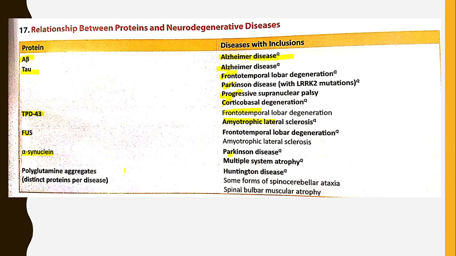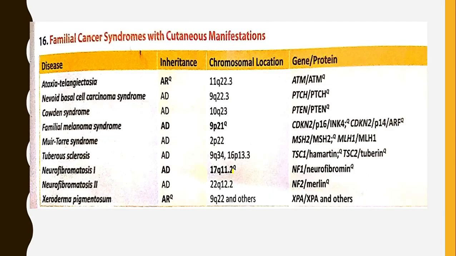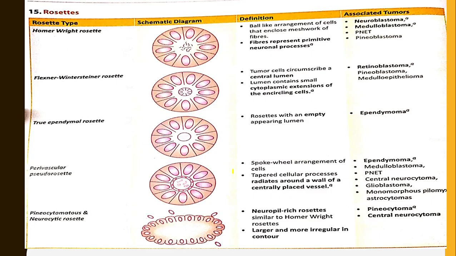Polyglutamine aggregates. These are distinct proteins per disease. They are associated with Huntington's disease, and some forms of spinocerebellar ataxia and spinobulbar muscular atrophy. These familial cancer syndromes and cutaneous manifestations we have already seen. Then coming to rosettes.